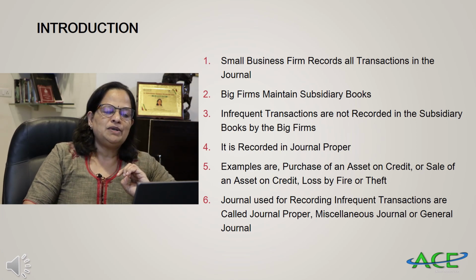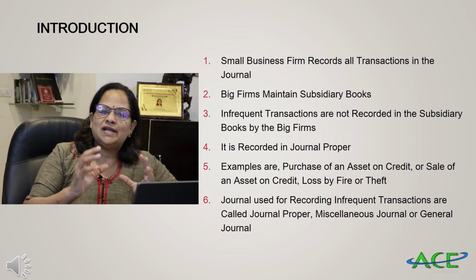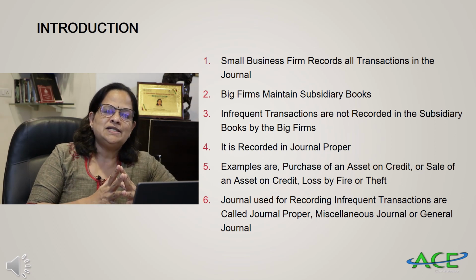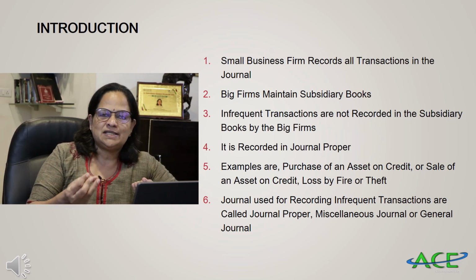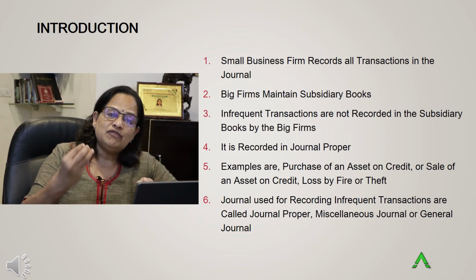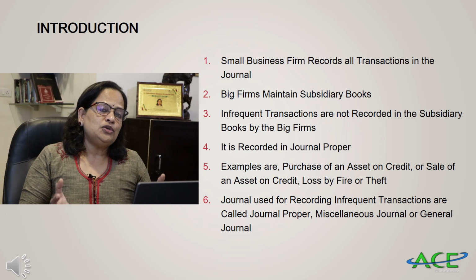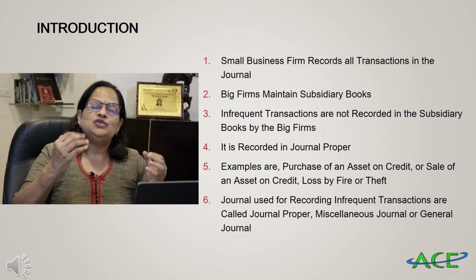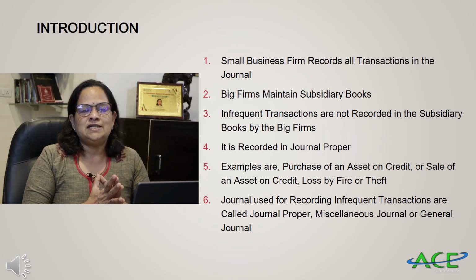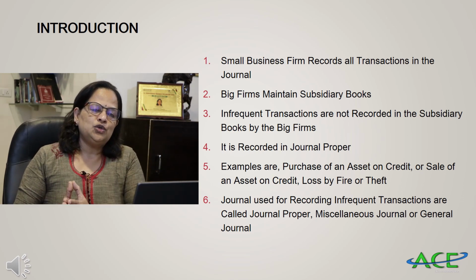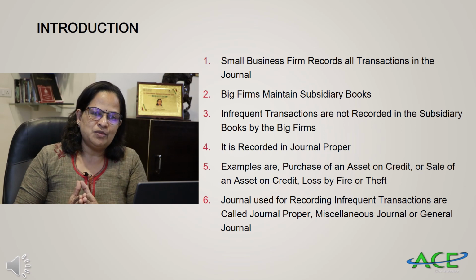You have to remember that small business firms can record all the transactions in the journal because the transactions will be less. Whereas for big firms, if they do that, the journal will be very voluminous. I told you it will be difficult for one person to hold it also. So to reduce the number of transactions in the journal, they are dividing the work into cash book and various subsidiary books.